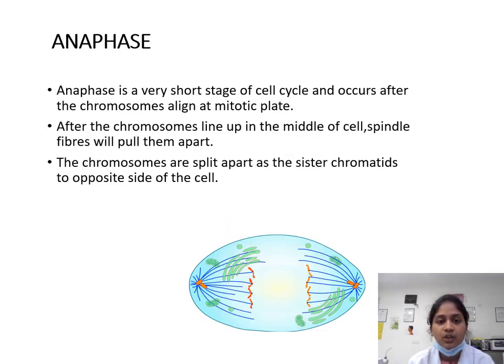Anaphase. Anaphase is a very short stage of the cell cycle and occurs after the chromosomes align at the mitotic plate. After the chromosomes line up in the middle of the cell, spindle fibers pull them apart. The chromosomes are split apart as the sister chromatids move to opposite sides of the cell.